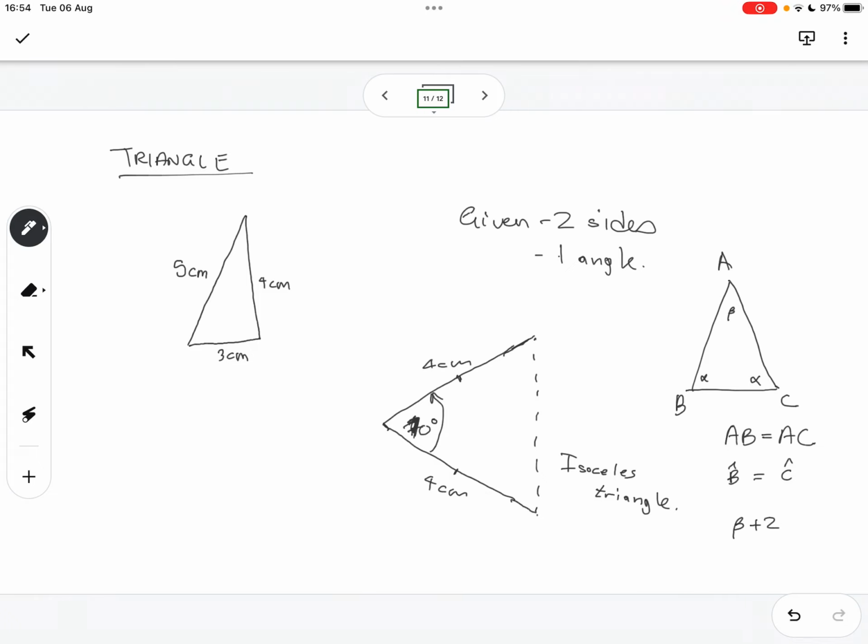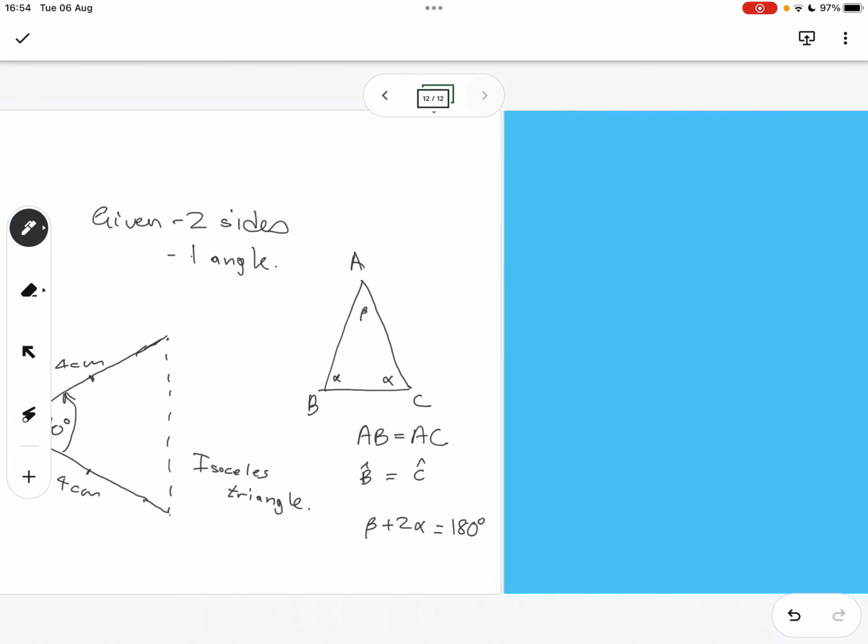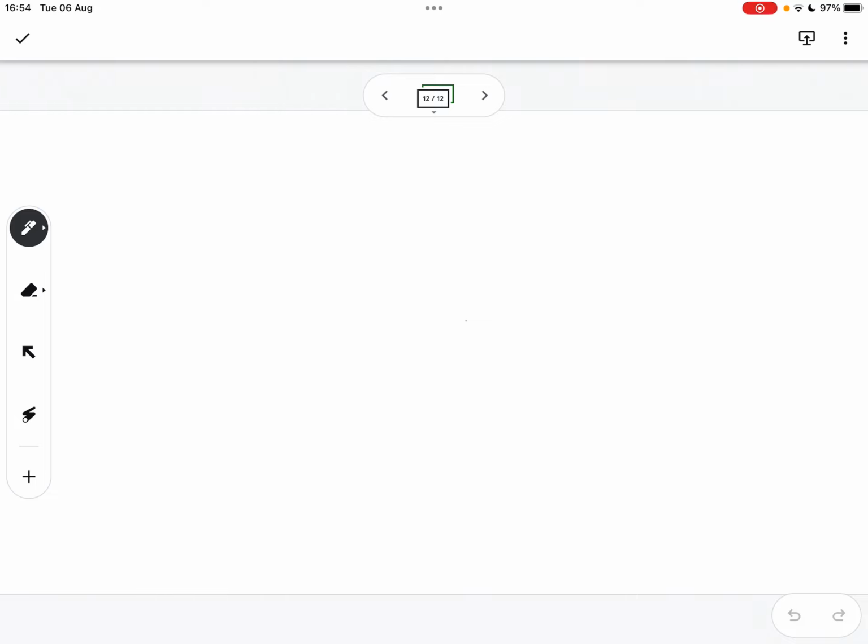So that angle plus 2 of this angle must equal 180 degrees. For an isosceles triangle, that's always the case. The angle at the bottom next to one side and the angle at the bottom next to the other side are the angles that are equal. And the angle in between the two equal sides is the only one that doesn't have the same size as those two. You can always keep that in the back of your head. It's a very simple thing to remember, but it's very useful. Now let's read into the next part.